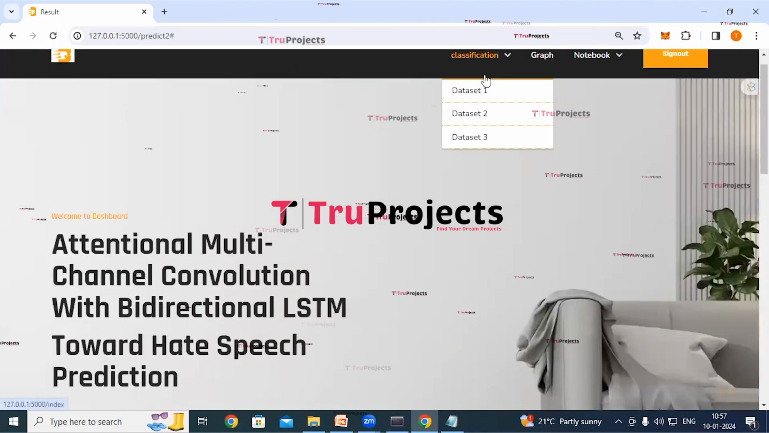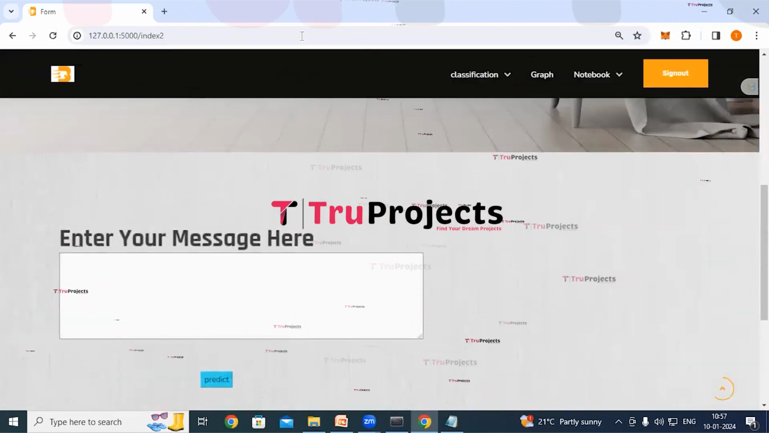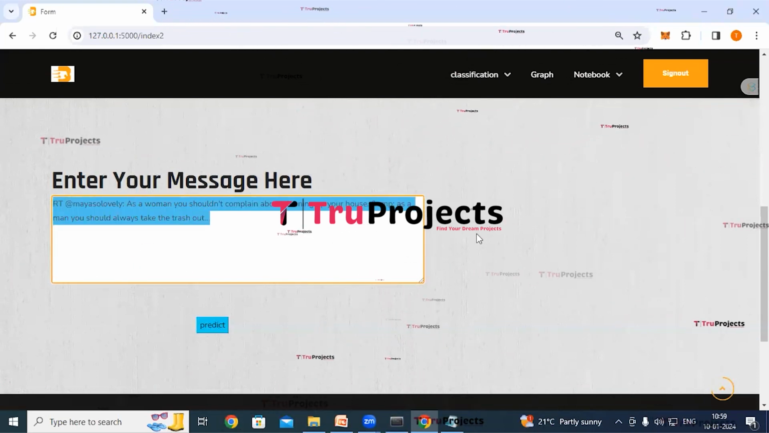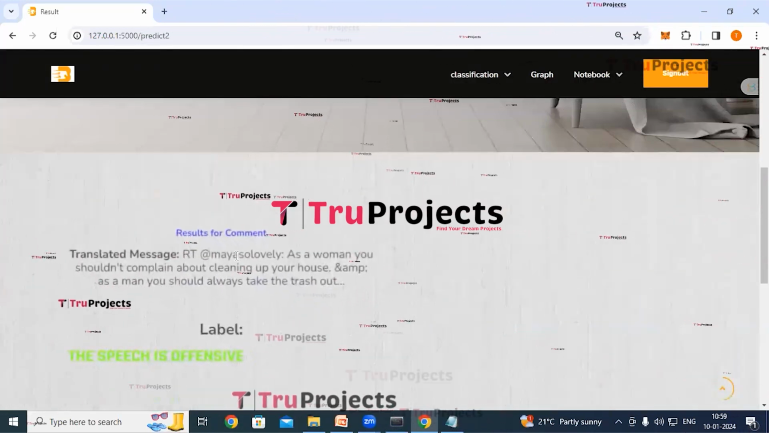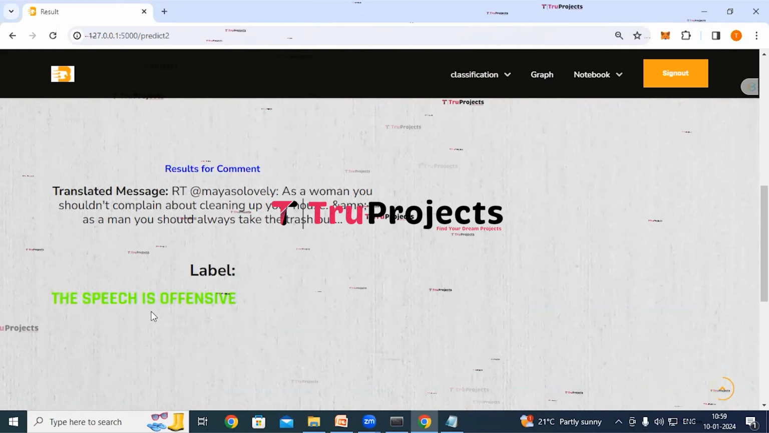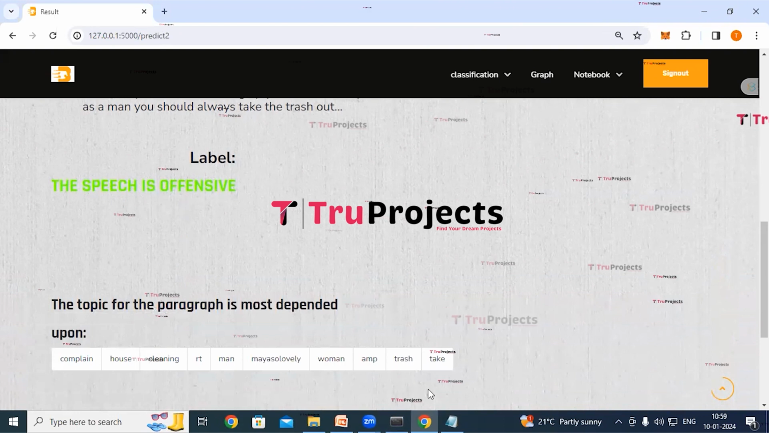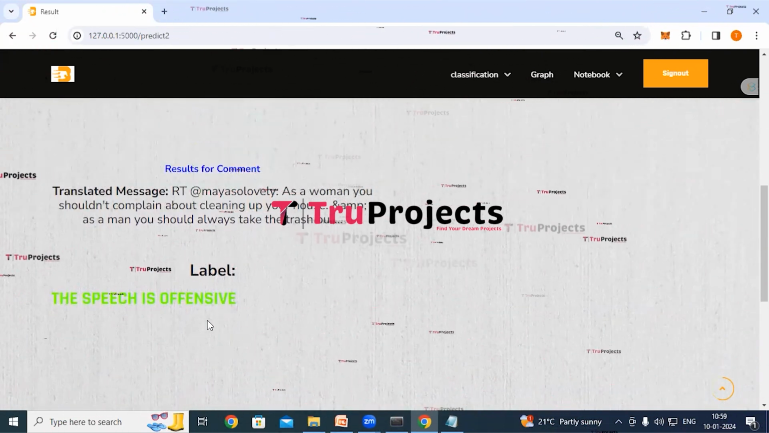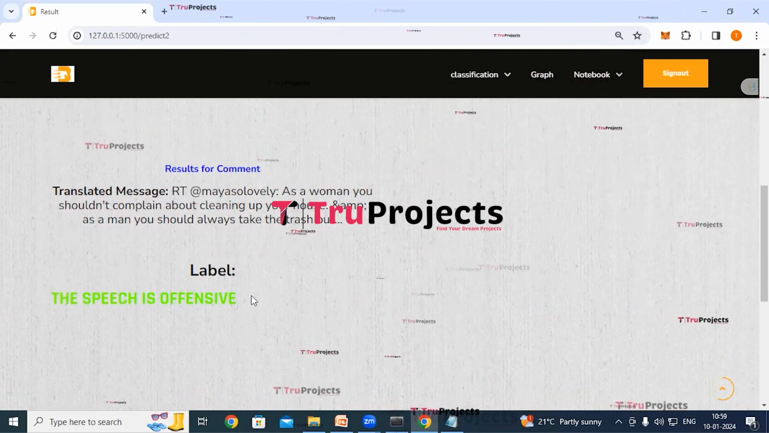Click on classification link, click on dataset 3 link. We'll try again. I have entered this message. Now click on predict button. This is the given message and here we can see the classification, that is the speech is offensive. And dependent upon these words, the application has classified this message as offensive. So similarly, we can enter any message and get the classifications.